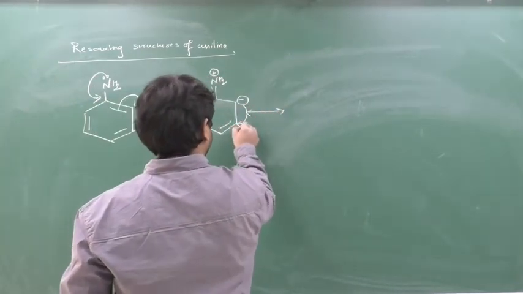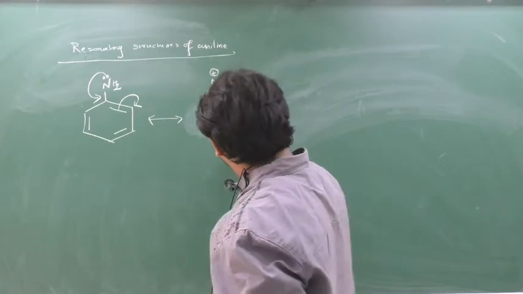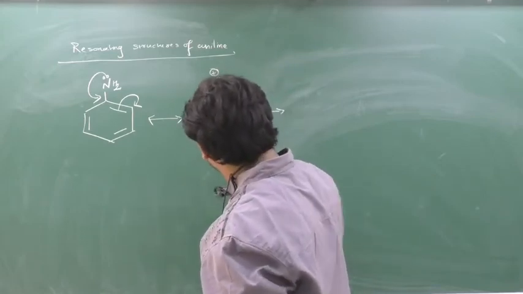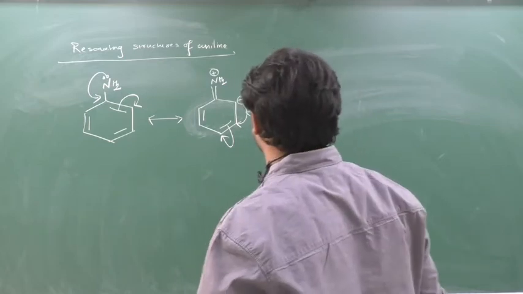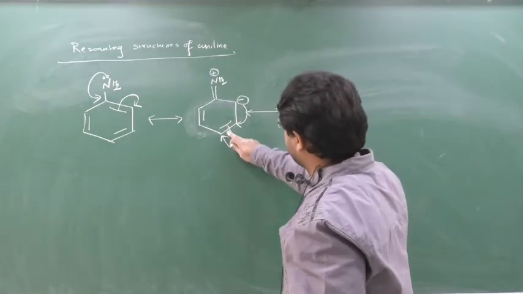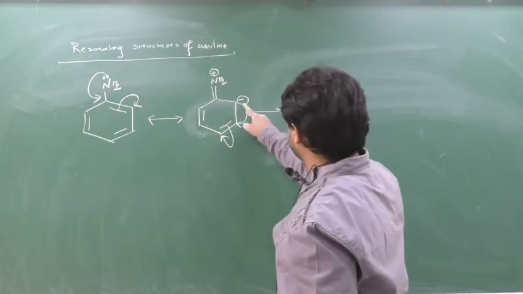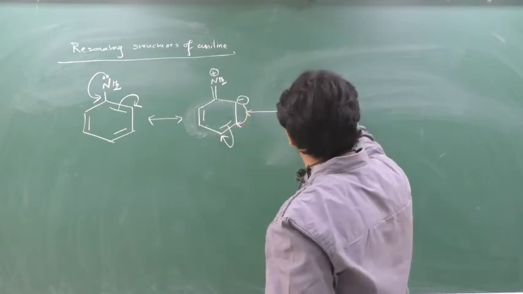This bond will get shifted here. When this bond gets shifted here, this bond will break and come here. So we will see here. First we will see the change. The change is this bond gets broken and comes here, and this electron will come here, meaning a bond will be formed here.